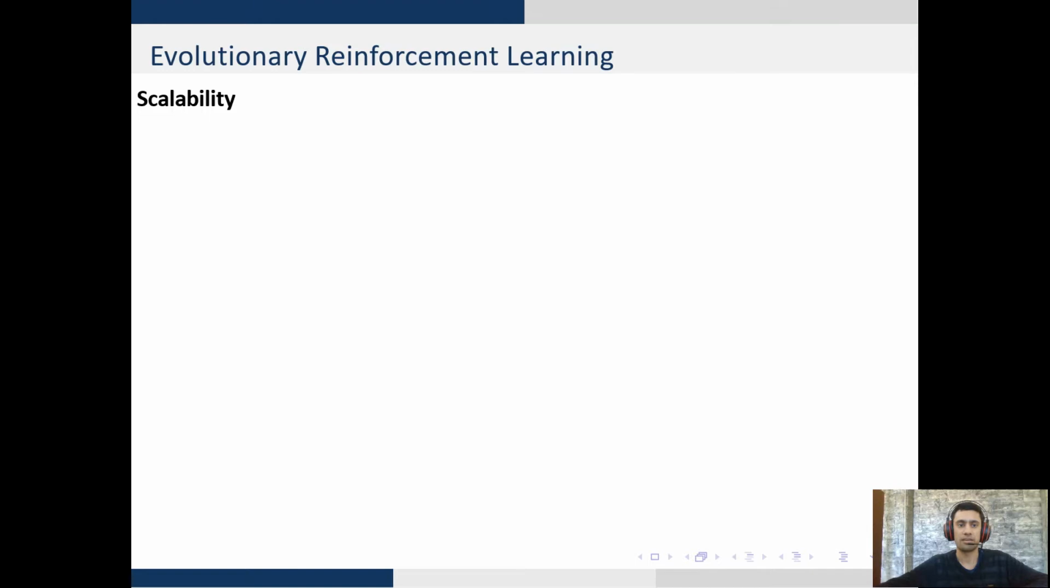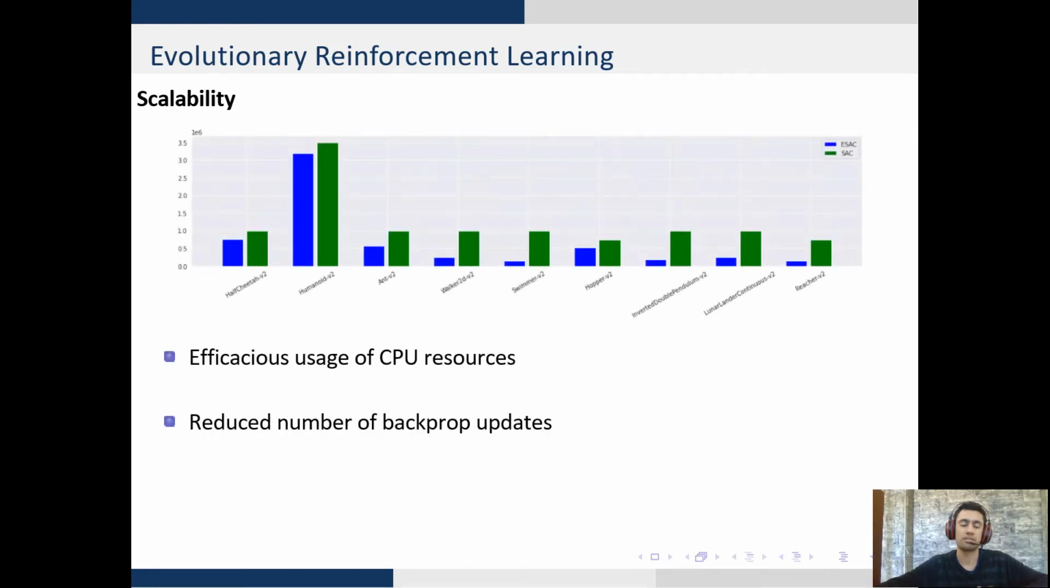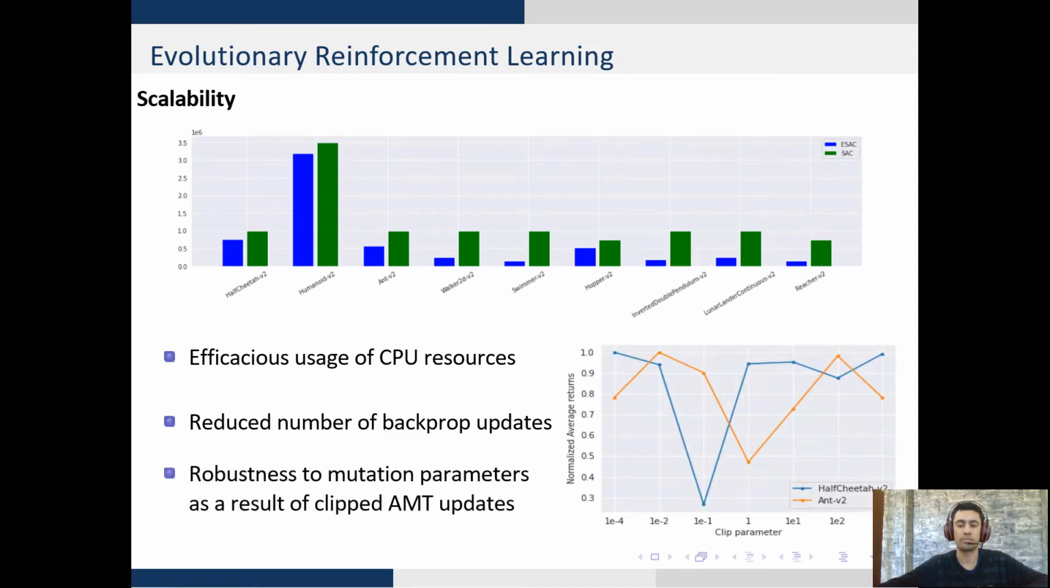A further detailed look into the scalability tells us that EAC demonstrates efficacious use of CPU resources and a reduced number of gradient-based updates. It improves hyperparameter sensitivity of the overall method by introducing only one tunable parameter, known as the clip parameter, and it overall reduces the tuning capability and sensitivity of the method. While ESCC scales well to complex tasks, it does not demonstrate improved performance in the case of the number of agents.